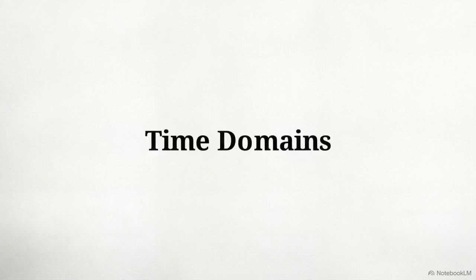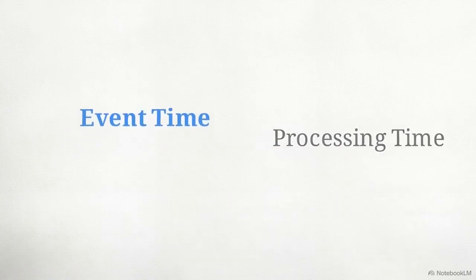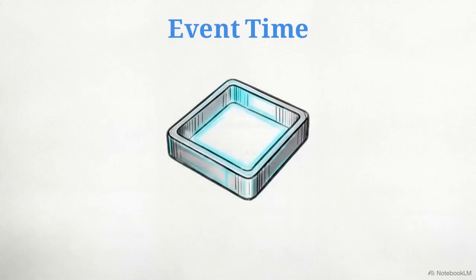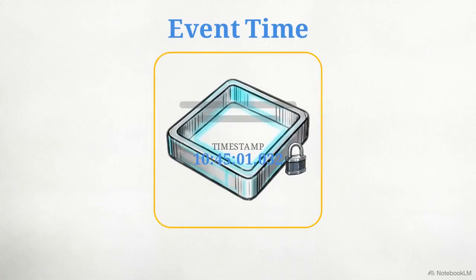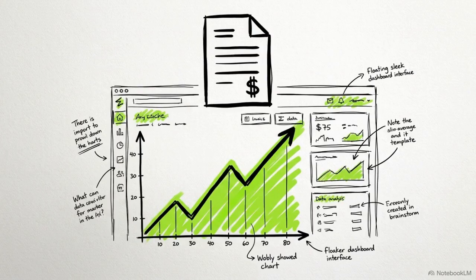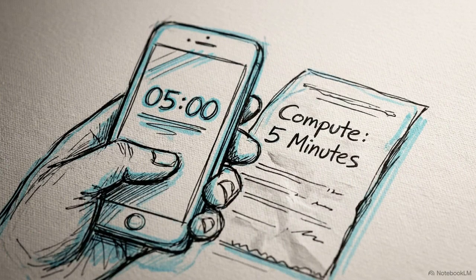To resolve this, we have to split our concept of time in two. First, there's event time. This is the immutable moment the action actually occurred on the client's device, embedded directly in the data packet. We strictly map event time to our billing and analytics systems. If a user speaks for 5 minutes on their phone, they are billed for exactly 5 minutes of compute, entirely ignoring however long it took those packets to navigate the network.